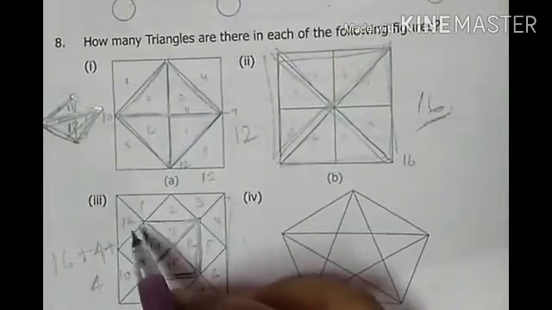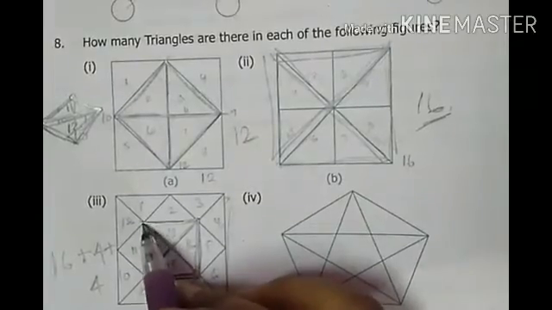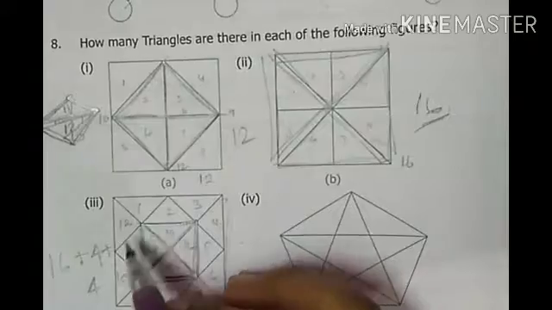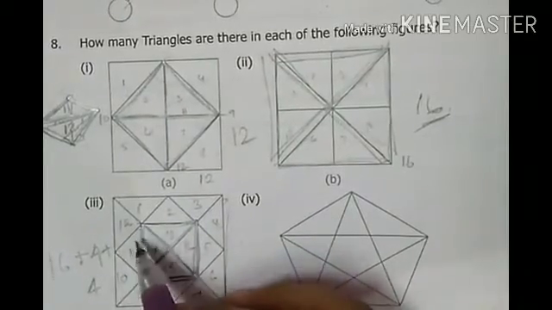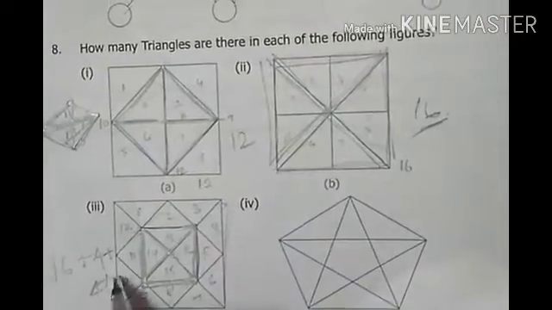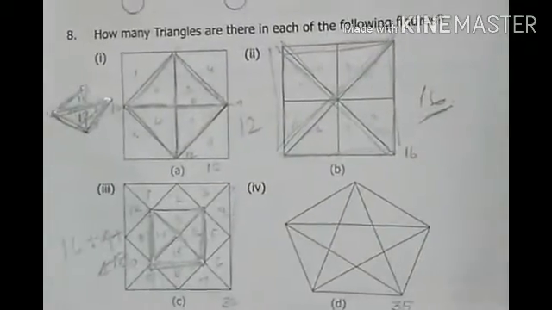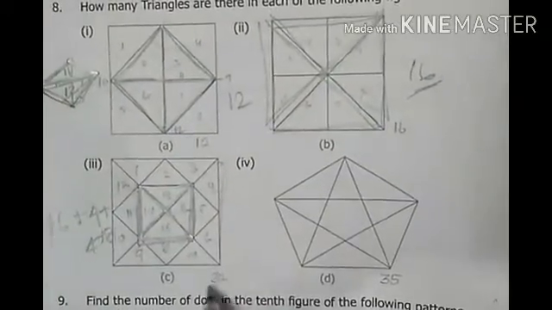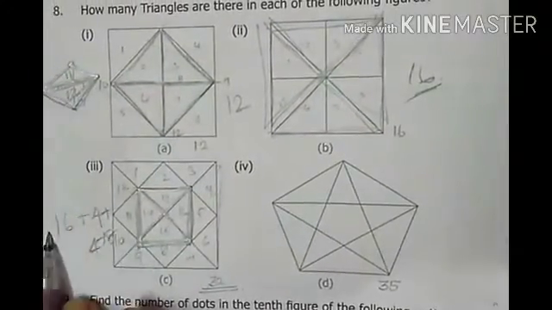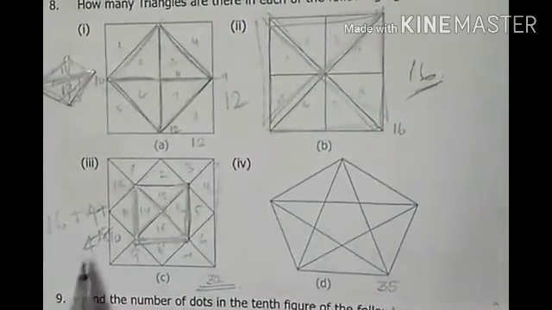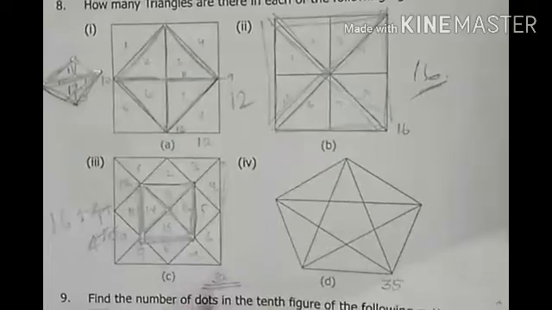And again we'll be having the inner part. Then the next one is 5, 6, 7, and this side is 8. Okay, so totally 8 triangles we have. If you sum up all the things, what is the answer you will be getting? Answer is 32. 16 plus 4 is 20. 20 plus 4 is 24. 24 plus 8 is 32.